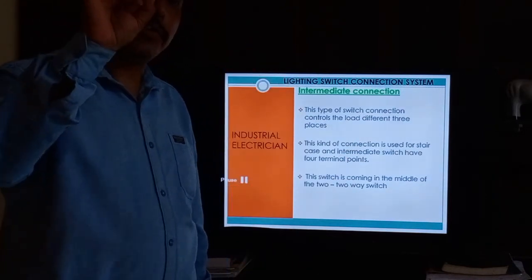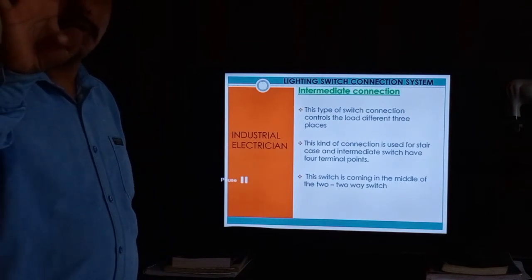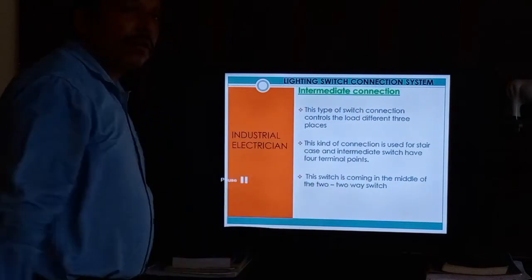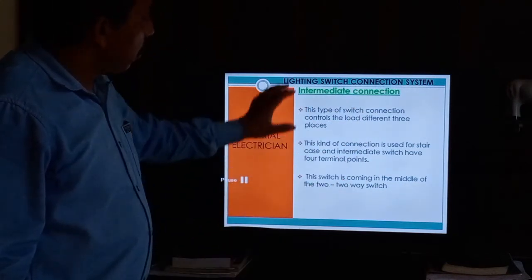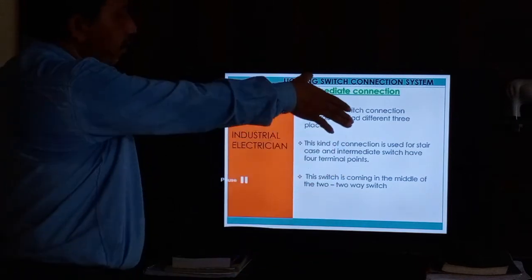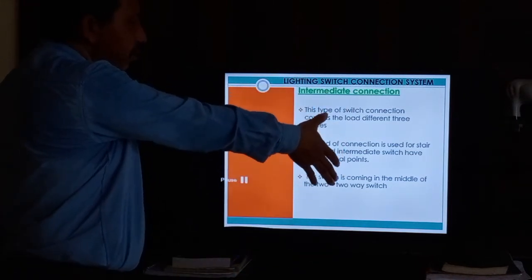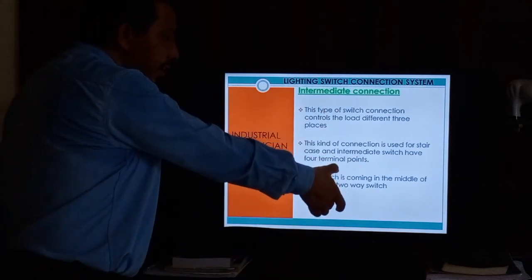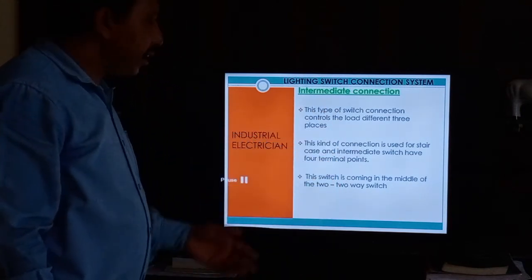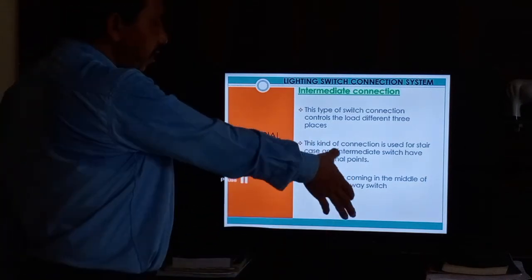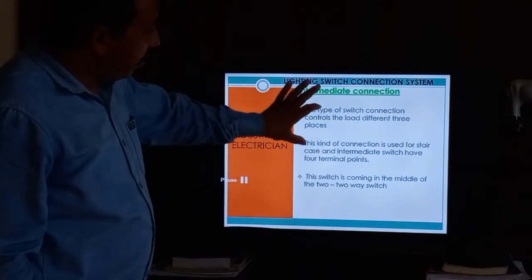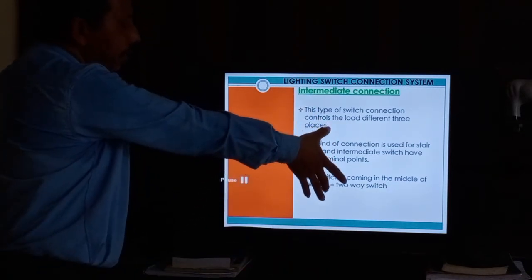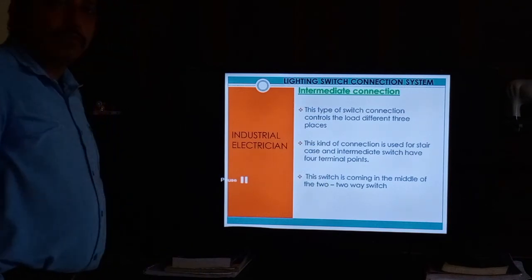So the intermediate switch has 4 terminals, and the two-way switch has 3 terminals. You can write this as the definition of the intermediate switch: where it is used, what an intermediate switch is, how many terminals it has, and at which location it comes. You can put these 3 parts in your notes, and keep them in your mind. Okay, let's go to the next.